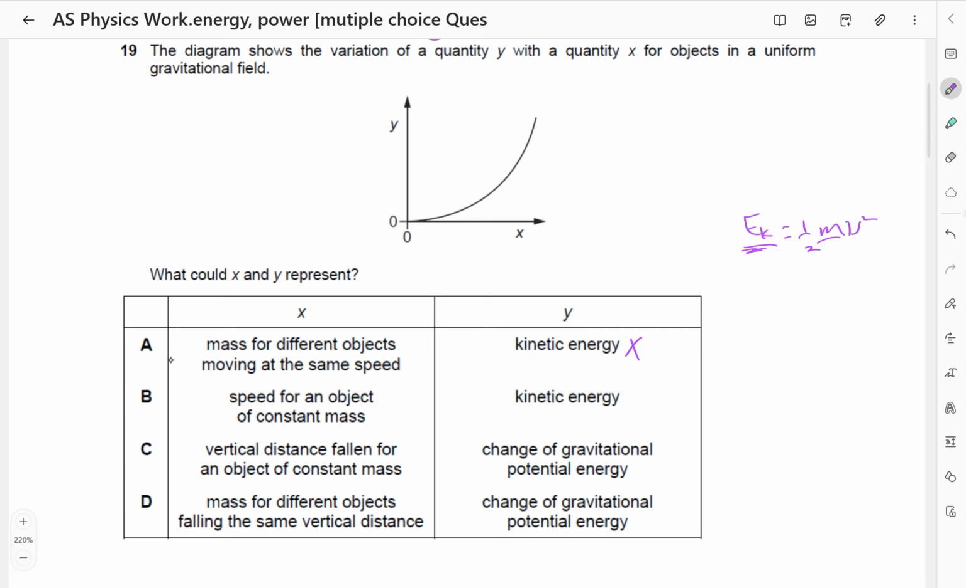Speed for an object of constant mass and kinetic energy. So you see that kinetic energy is directly proportional to v squared. That means kinetic energy increases more rapidly as v increases. So this would be correct. With v on the x-axis, because v is squared, the gradient must be increasing. So this is kinetic energy against v, because to find kinetic energy, we must be squaring v. So the answer is going to be B.